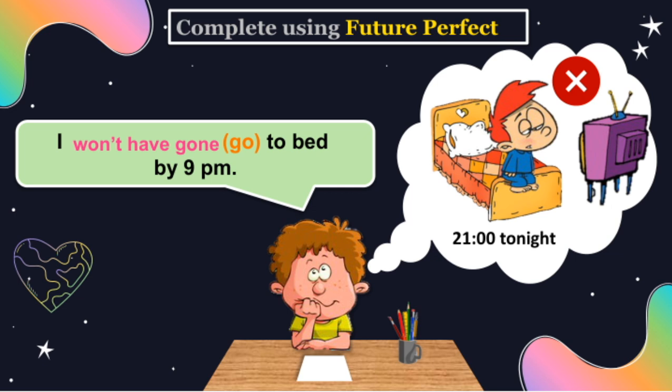So if I say, "I won't have gone to bed by 9 p.m.," it means I expect that I will still be awake at that time. It's a way of projecting into the future and setting a deadline for an action. Remember, the future perfect is often used with time expressions like by 9 p.m. or by next week to specify the deadline.